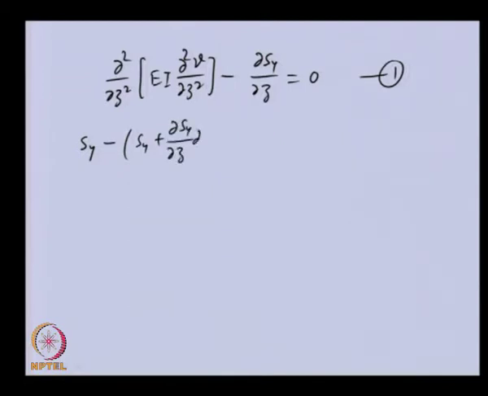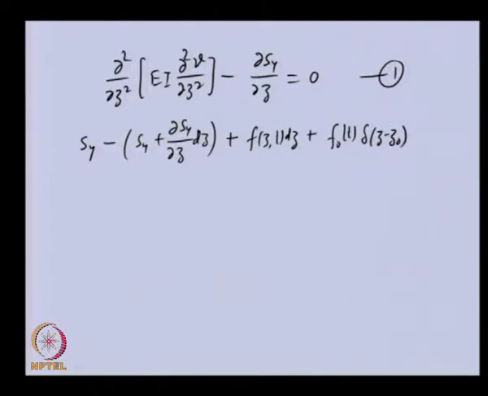So, this, and then we have the external force, which is distributed, is this, and if we have a concentrated force, that also we can incorporate in this. So, F naught, and we are using a Dirac delta function.